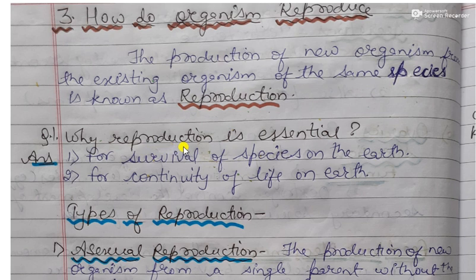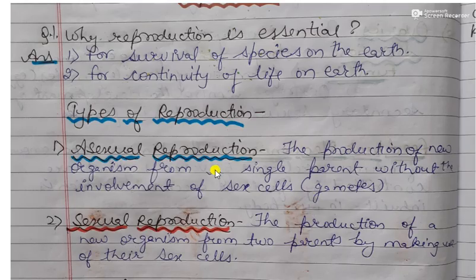Now, why reproduction is essential? Why it is important? Reproduction is important for the survival of species on the earth and also for the continuity of life on earth. Now, reproduction is of two types, asexual reproduction and sexual reproduction.